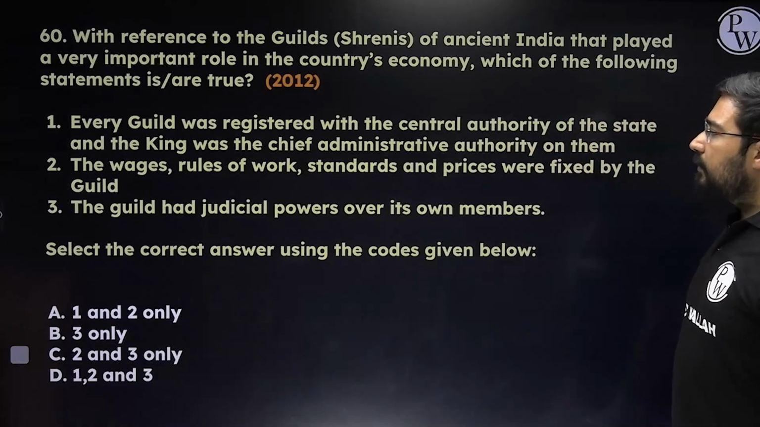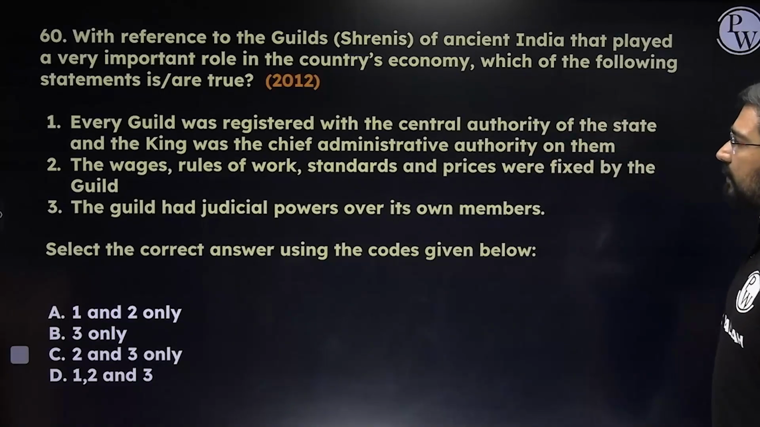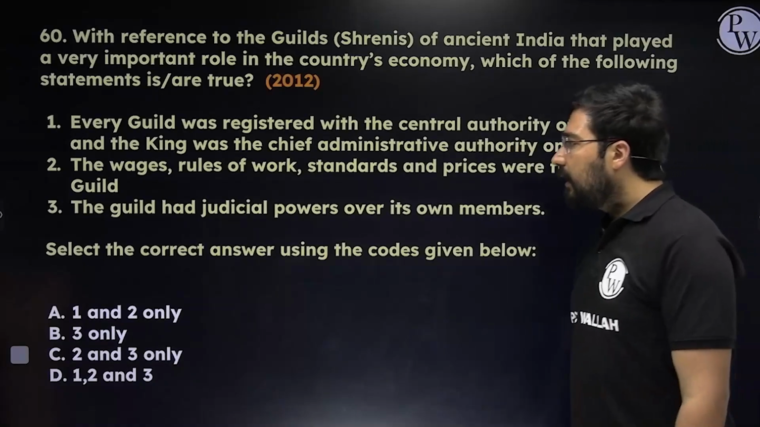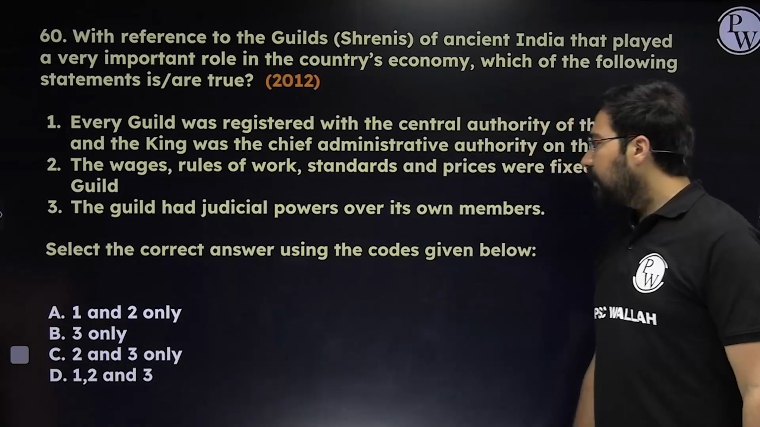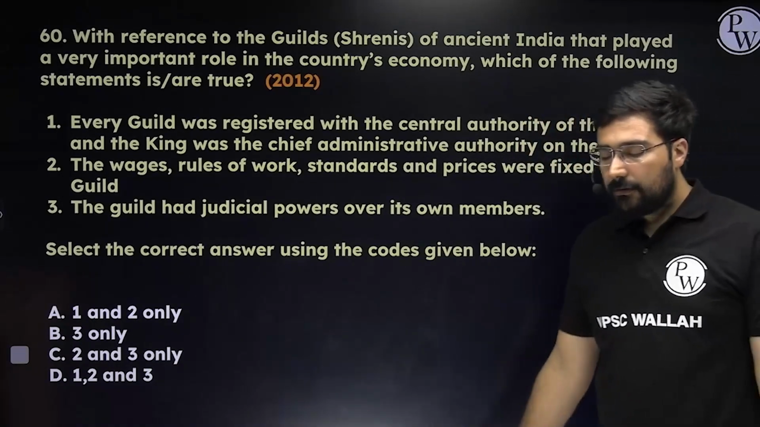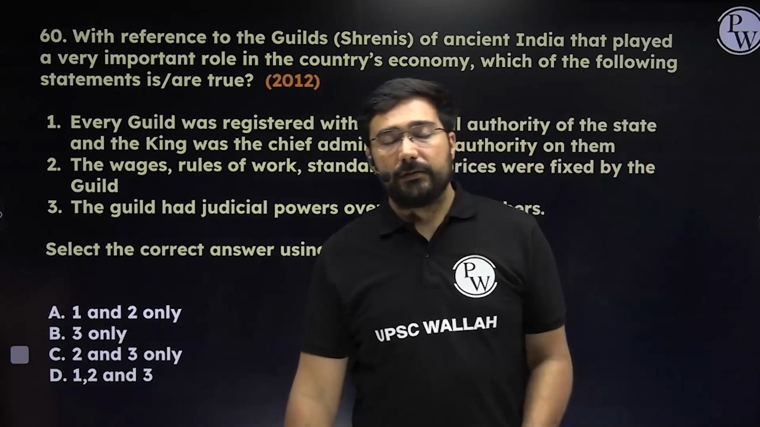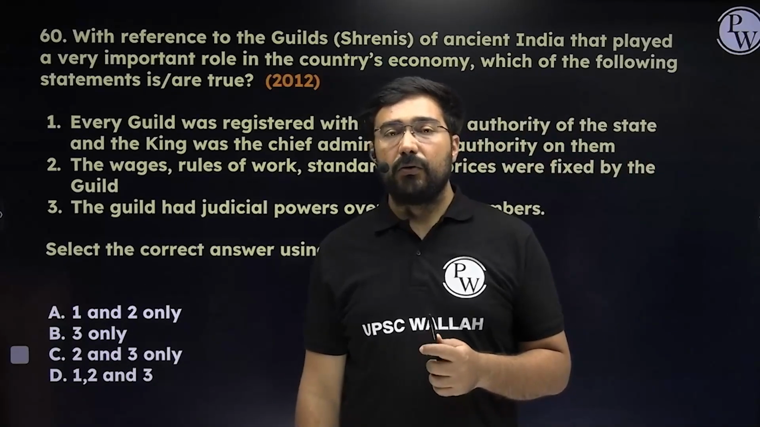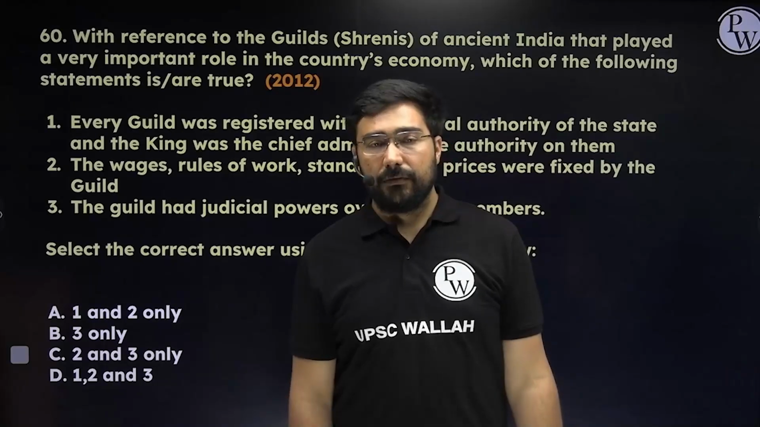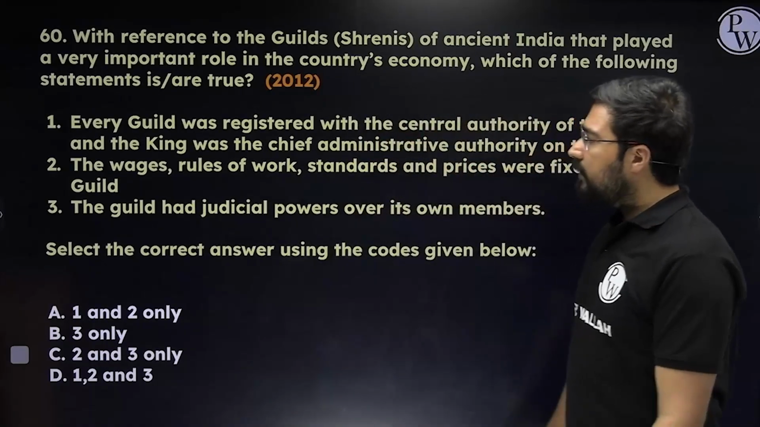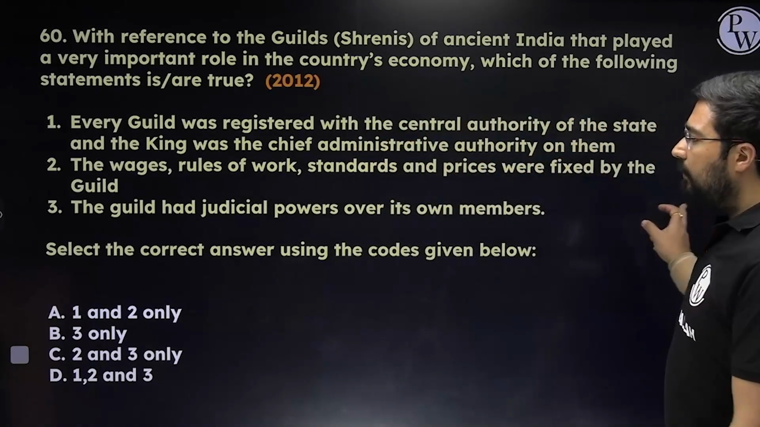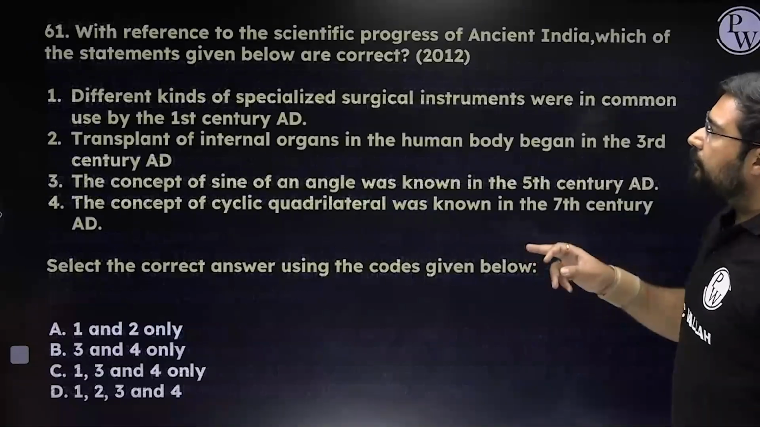Second, the wages, rules of work, standards and prices were fixed by the guilds. Absolutely correct. The guild has judicial powers over its own members. Yes, it did have judicial power. In fact, this is mentioned in the Arthashastra, that they should be allowed to have autonomy in their internal affairs. That's why the third statement is correct. So second and third. The answer will become C, 2 and 3.